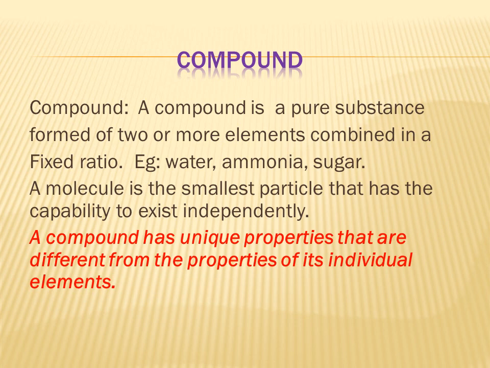Sodium is a soft metal. You see, sodium is a metal. What about chlorine? Chlorine is a non-metal. It is a yellowish green gas. But you know, common salt is a white powder. What do you infer from this? A compound does not show the properties of its individual elements.